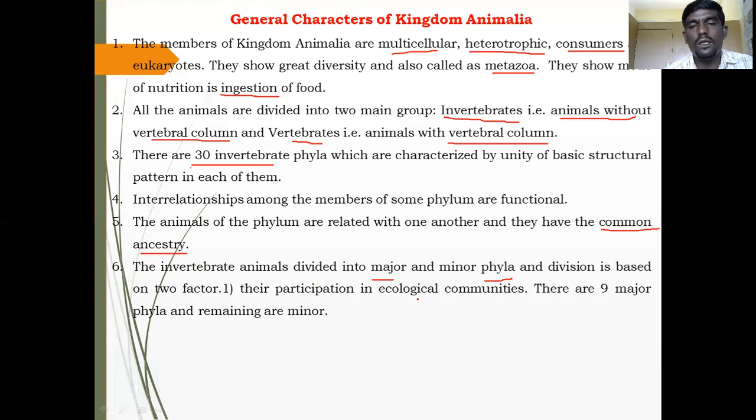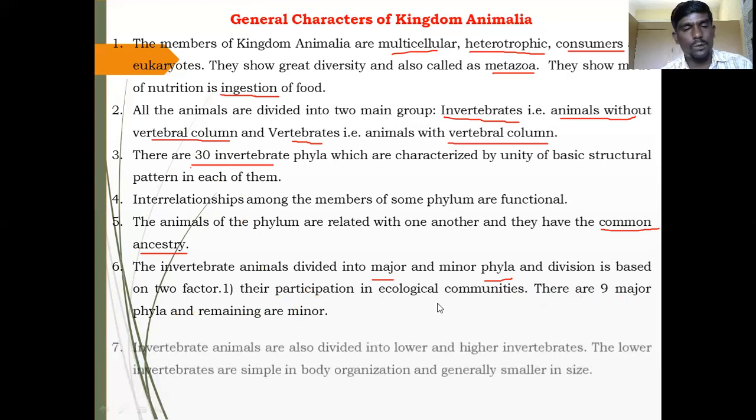Their participation in the ecological community is the first key used for the division between the major and minor phyla of invertebrates. There are 9 major phyla and the remaining are minor phyla. Take this figure of 30 in your mind: remove the 21 as minor phyla and 9 are major phyla according to their participation in the ecological community.